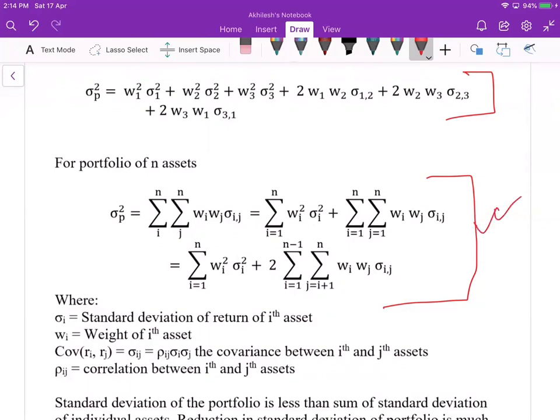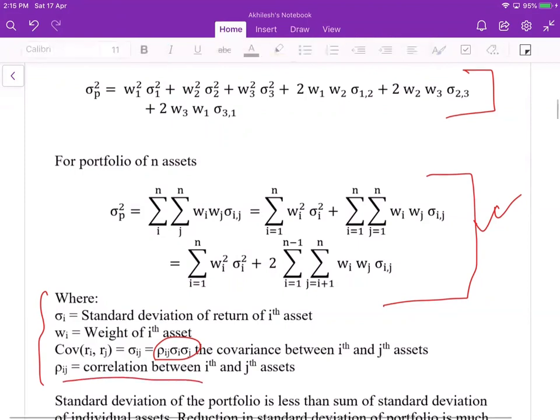Here you have the description of the notation. Sigma is the standard deviation of return, w is the weight of the individual assets, and the covariance can be decomposed into rho, the correlation between assets, and sigma 1 sigma 2, the multiplication of the individual standard deviations of the assets.